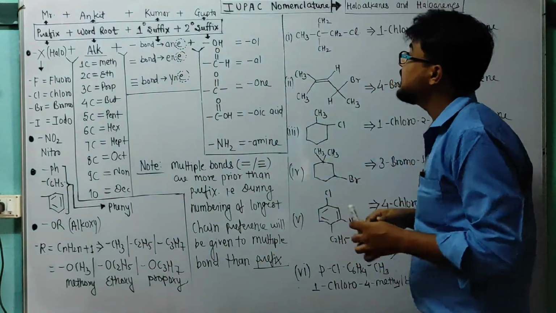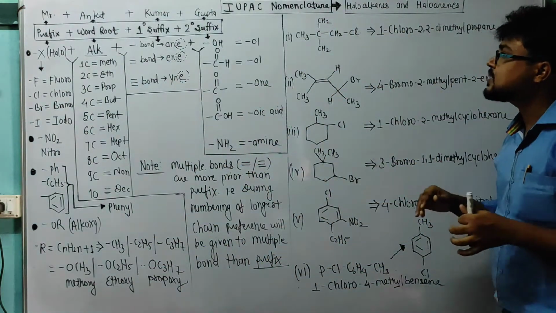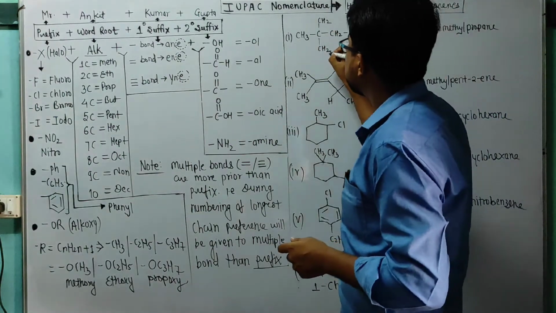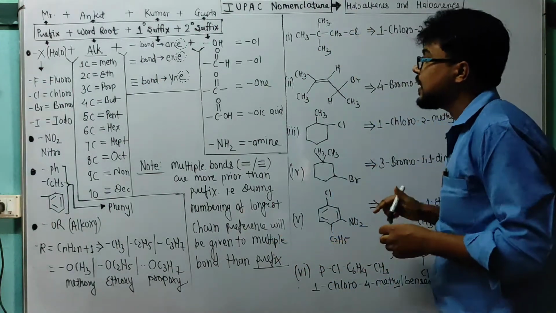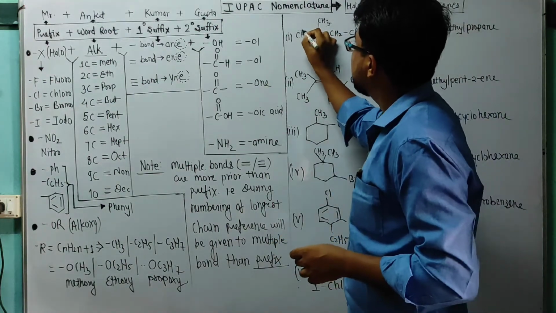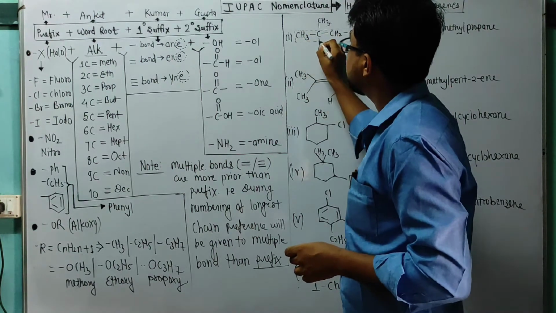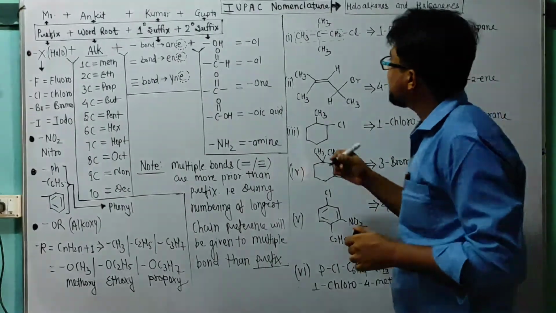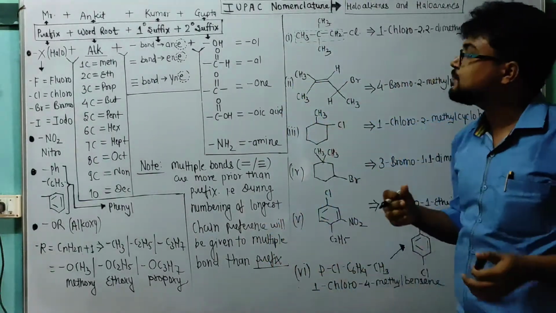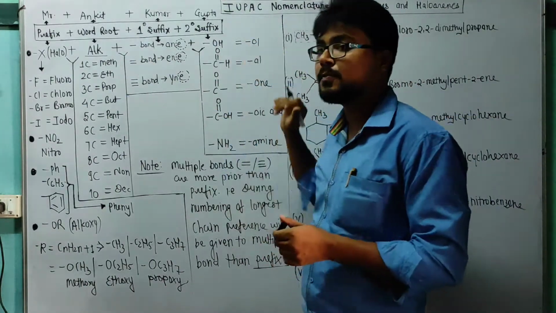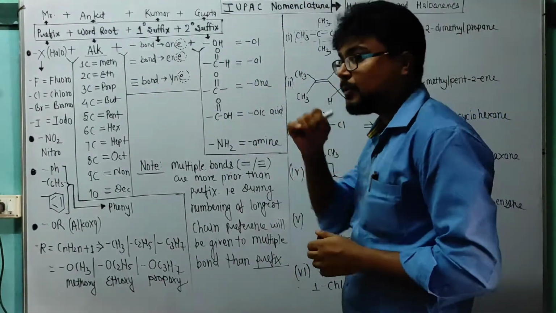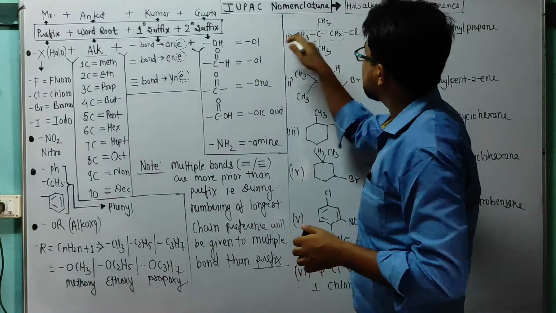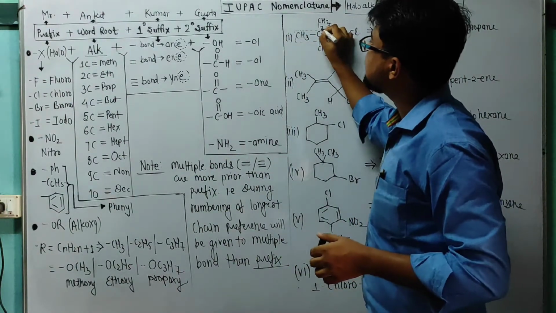So the same thing I have written here. Now come to the question. Suppose here CH3, CH2, and here CH3 and CH3, CH2, Cl. So first of all, what we will do? We will mark the longest chain, and after that we will start numbering from that group which is present, whether it is a prefix group or a suffix group. But if a double bond is present, our first priority is the multiple bond position. Okay. So here no double bond, so it is 1, it is 2, it is 3.